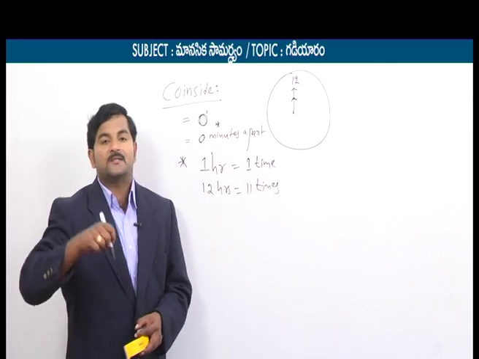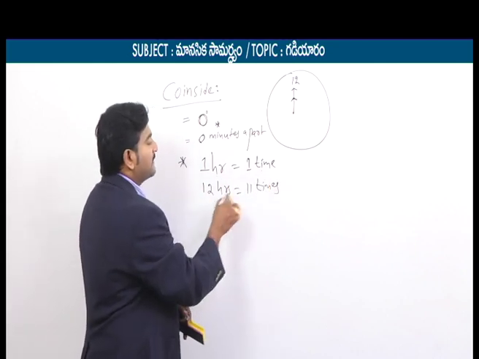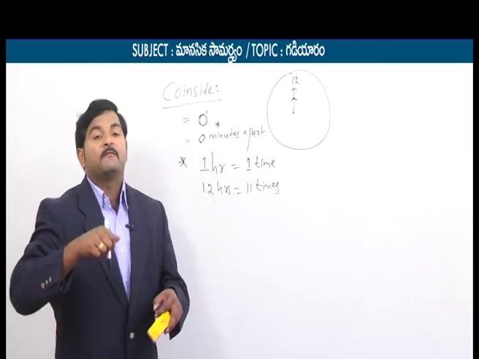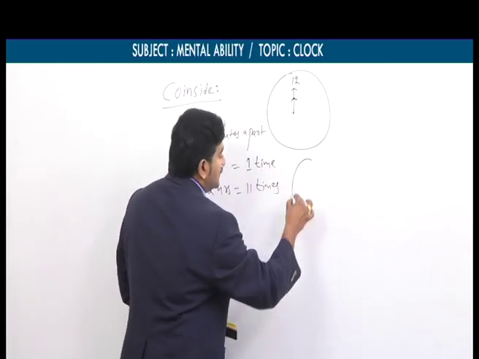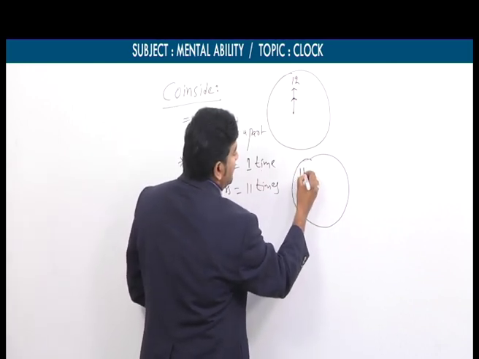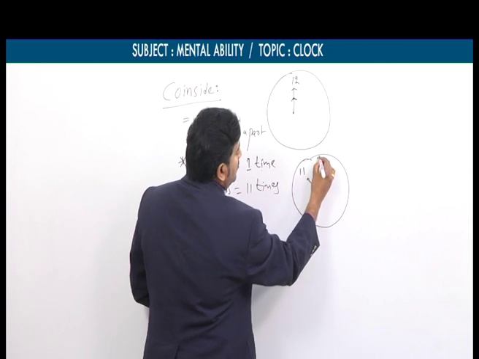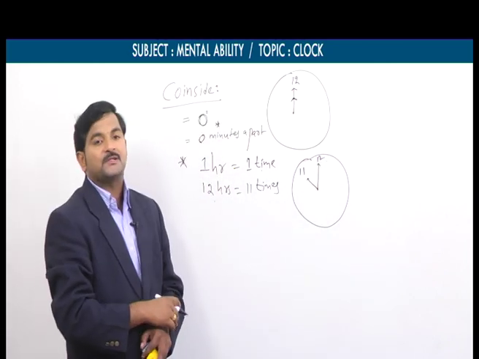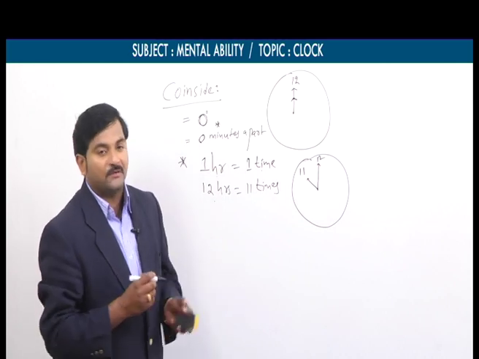You may ask the question, for 1 hour it is one time, so for 12 hours it could be 12 times, then why is it only 11 times? I can give you a counter example. Just focus, students. For example, let's say the time is 11 o'clock. At 11 o'clock, the minutes hand is at 12 and the hours hand is at 11.